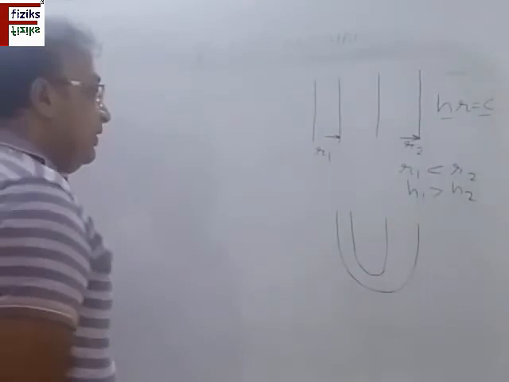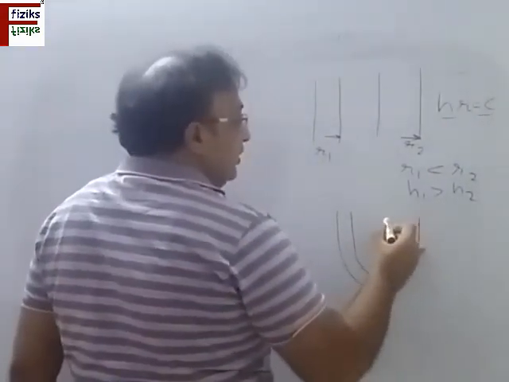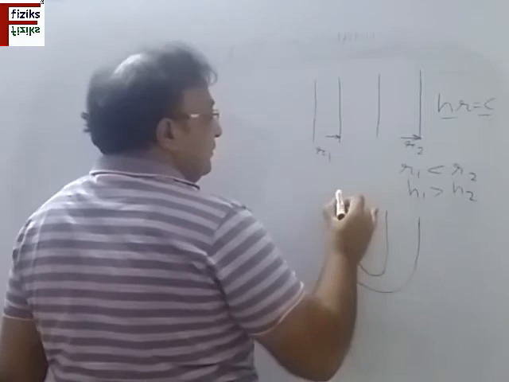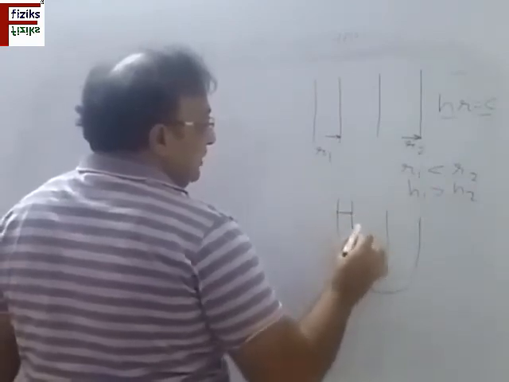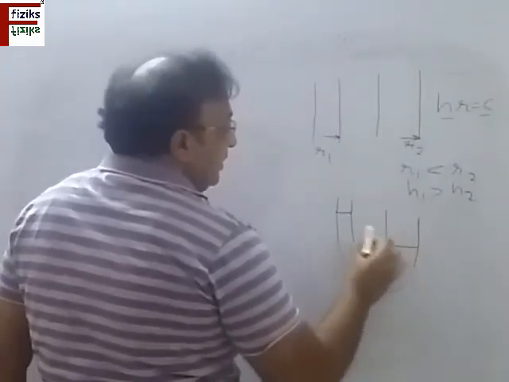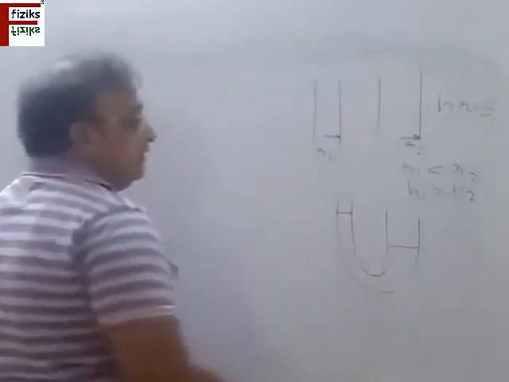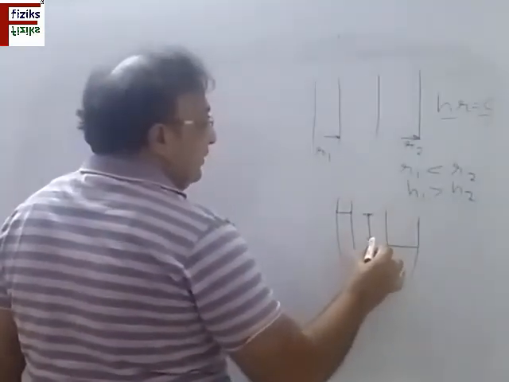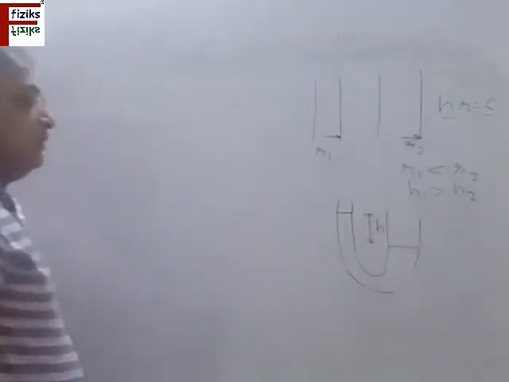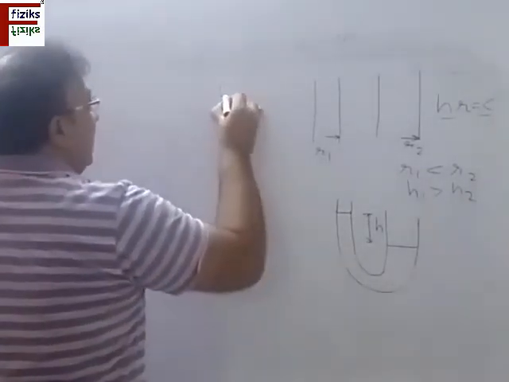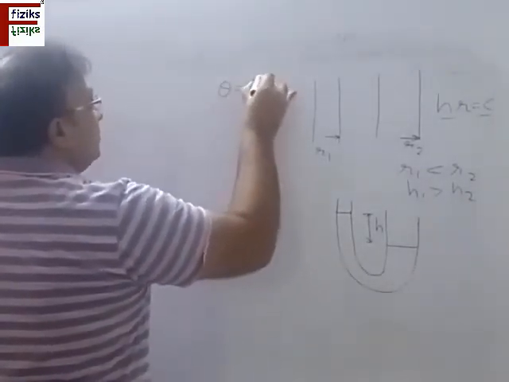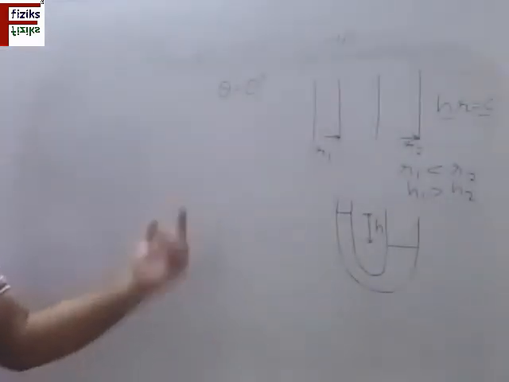So what will be the difference of the liquid in the two columns, or the pressure difference, when these are joined? We know that h1 is more than h2. So if I fill it with the same liquid, on this side the liquid has this level, whereas on this side the liquid has this level. So this is the difference of these two, h, the difference of pressure. How can we find this? Let us assume that the angle of contact for this particular question is 0 degree. It may be different; we can assume 0 degree, or it may be given in the question.